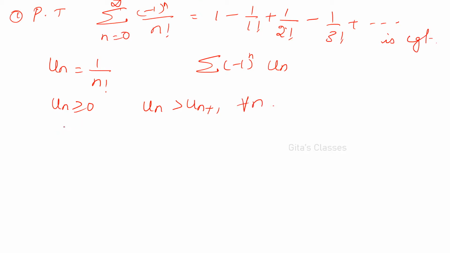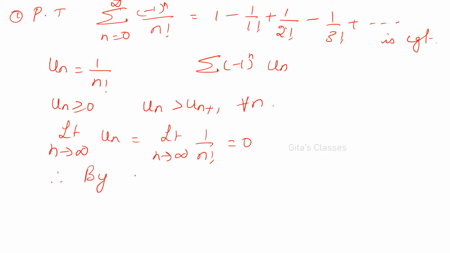Now what about the limit as n tends to infinity of u_n? It is the limit as n tends to infinity of 1 by n factorial. Obviously it is 0, because n factorial in the denominator becomes infinity, therefore it becomes 0. Therefore both the conditions of Leibniz test are satisfied. Therefore by Leibniz test, sigma (-1)^n by n factorial converges.